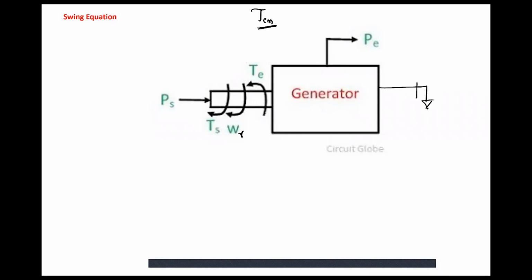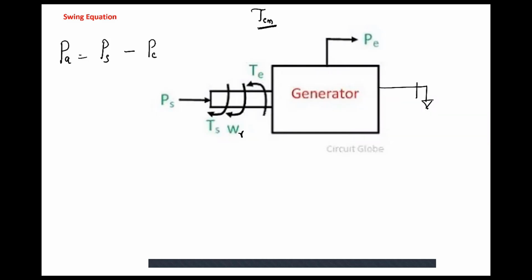So it is a tug of war between tau S and tau E. If both are equal, we are happy. The net torque on the shaft of the rotor is 0, and my rotor rotates with constant angular velocity, and my frequency is constant. PS is the shaft power, PE is the electrical output. So the net accelerating power PA is given by the shaft power minus the electrical output of the machine.